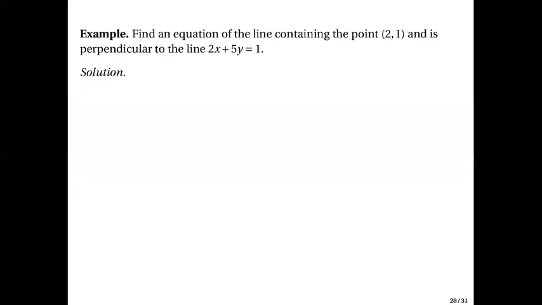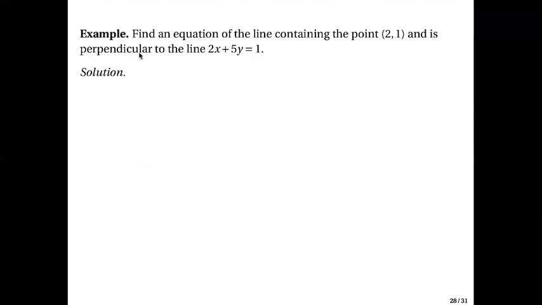Let's look at this example. Find an equation of the line containing the point (2, 1) and is perpendicular to the line 2x plus 5y equals 1. So this is the same point and the same line as in the previous example. But this time we want the perpendicular line. So we are given a point, we need the slope, and we will use the slope of this line.